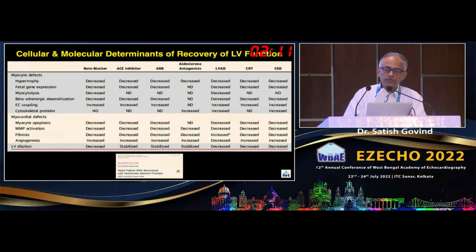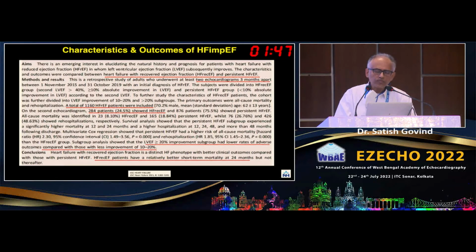Now, in terms of the cellular and molecular determinants of LV function, there is LV dilation. So you have these various treatment approaches. Beta blockers are the ones which show good improvement in terms of LV, and then all these other parameters, the genetic markers, and looking at the various issues. So LV dilation is again a very, very big parameter. So just a few studies which I am going to look at.